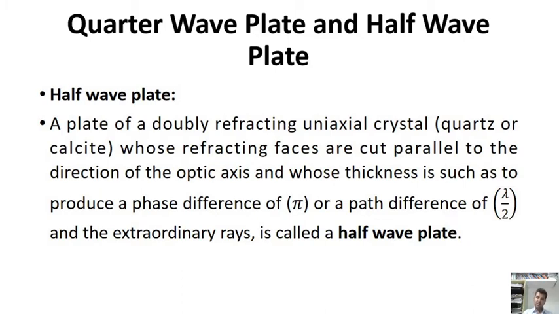In the half wave plate, the phase difference is pi and the path difference is λ/2.